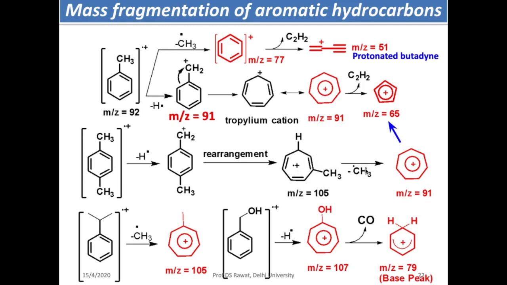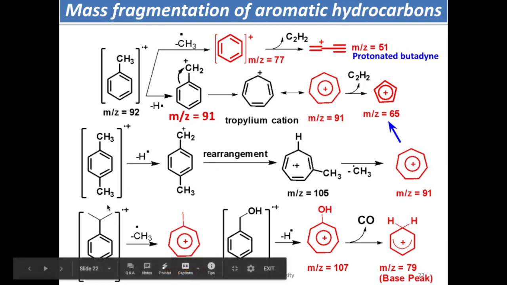From here the methyl group eliminates as a radical, and you get again a tropylium ion that undergoes rearrangement to give cyclopentadiene. If you take the example of isopropyl benzene, this is the methyl group elimination here. You get a cation here.